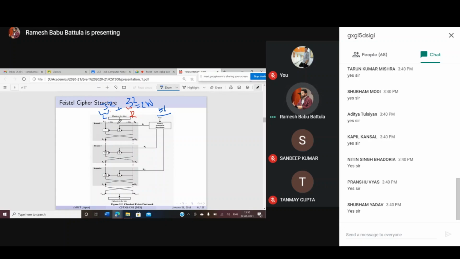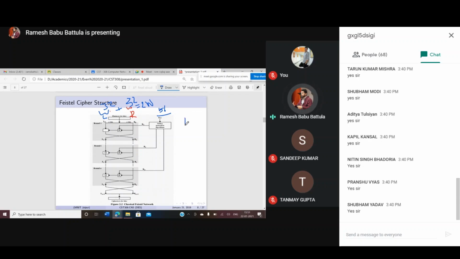The subkey generation algorithm generates the subkeys for each and every round. If you have n rounds, the subkey generation algorithm generates n keys. If you have k rounds, it generates k keys. But you have only a single key, and you generate subkeys with the help of the subkey generation algorithm. Each round requires one subkey as an input to the function f. Function f receives two inputs.